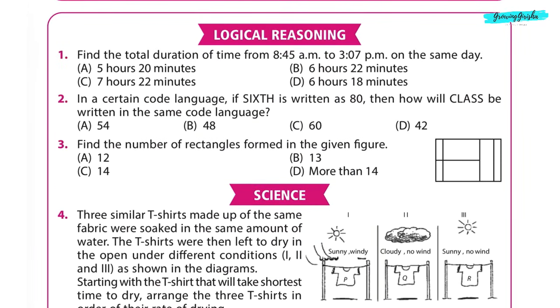Logical reasoning. Question 1. Find the total duration of time from 8:45 am to 3:07 pm on the same day.